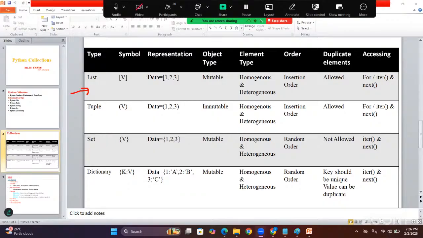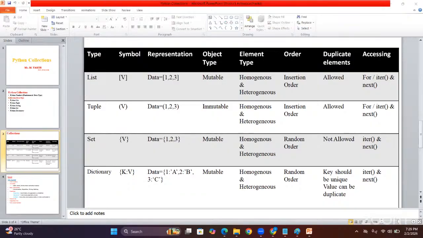Suppose in my classroom, one person is Ashwini. Ashwini's Aadhaar card number is 12345, and the value is her address. I'm going with Gautami. Gautami also belongs to Ashwini's village. Gautami's Aadhaar card number is different from Ashwini's, but the address is the same.